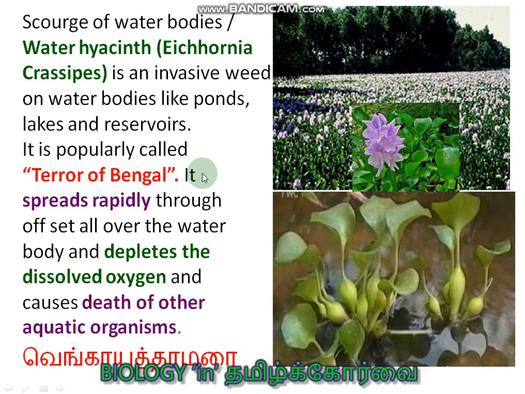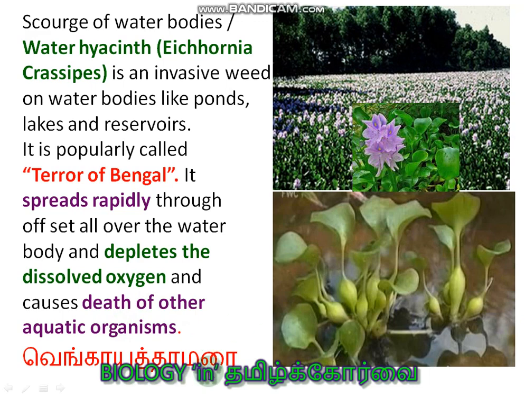It was actually introduced in India as an ornamental plant, but its rapid vegetative reproduction makes it very detrimental to the aquatic habitat. It depletes the dissolved oxygen and leads to the death of aquatic organisms.